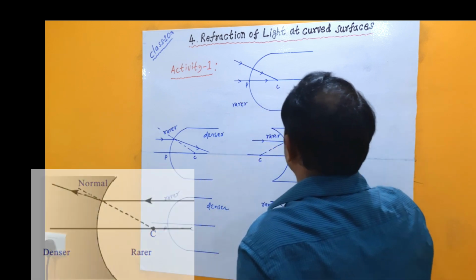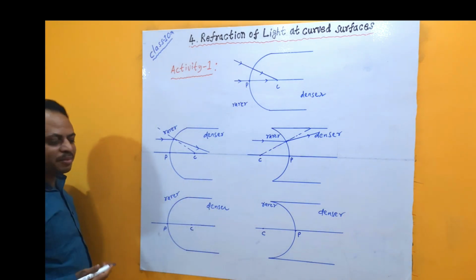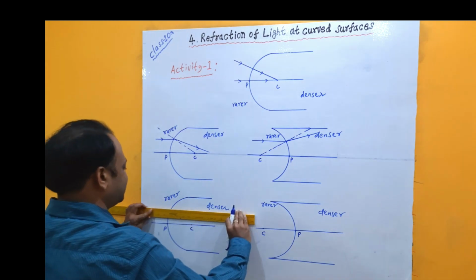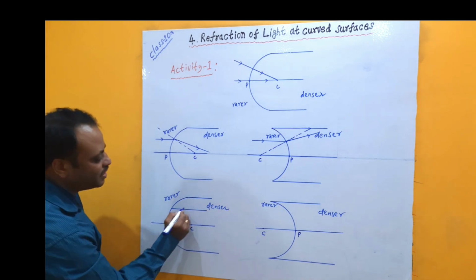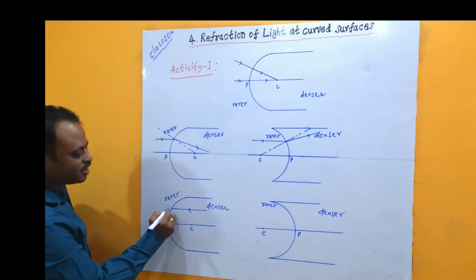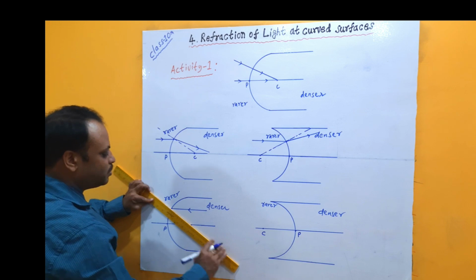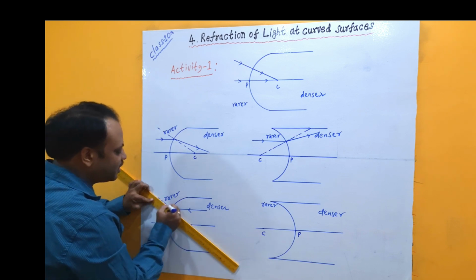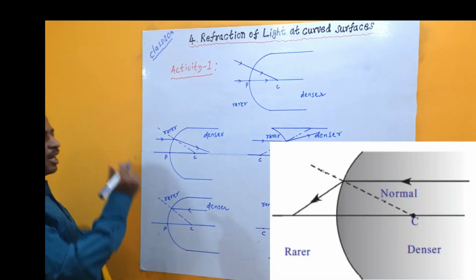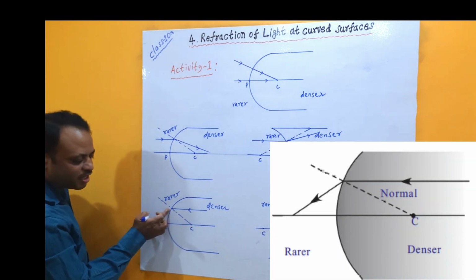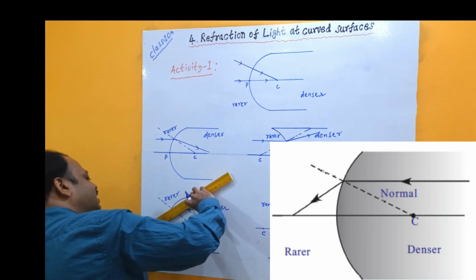The next is the reverse of this. Suppose a ray of light enters from denser medium to rarer medium, parallel to the principal axis like this. It need not always enter from rarer to denser. The ray of light enters like this, and this becomes the point of incidence. If we draw the normal at the point of incidence, it must pass through the center of curvature. As the light ray is entering from denser medium to rarer medium, it bends away from the normal. This is the normal path; if there is no change of path, it would continue like this. Away from the normal means it bends toward the principal axis like this.